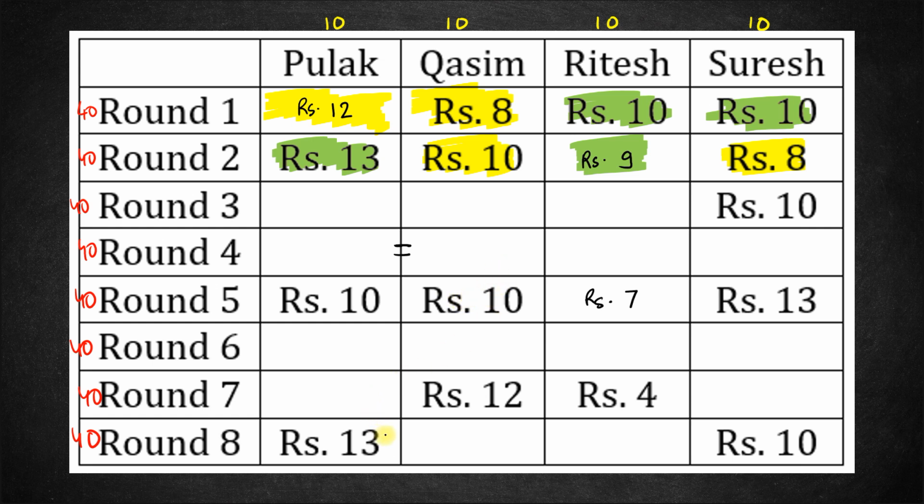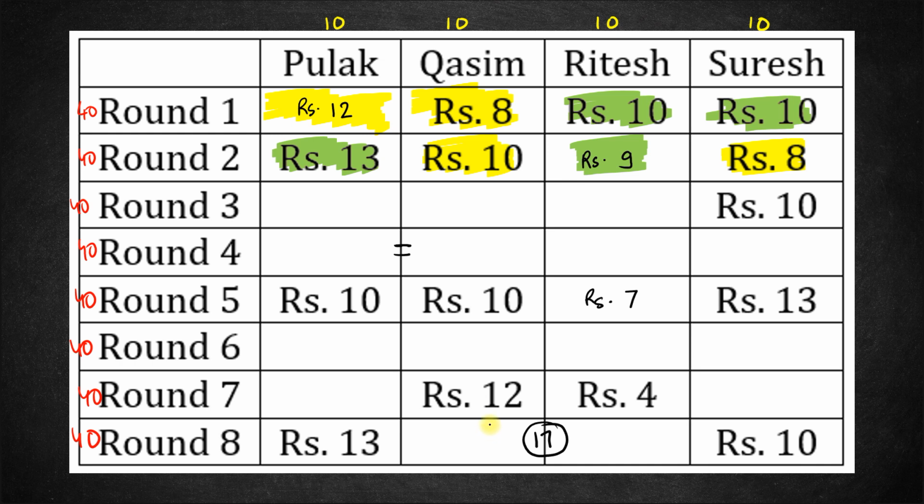Now let's look at round 8. In round 8, the total amount so far is 23. So the amount remaining is 17. So this value total should be 17 over here. Okay. Now what are the possible values of having a 17 here? See, Qasim has the highest amount of 12. So the value here cannot be more than 12.